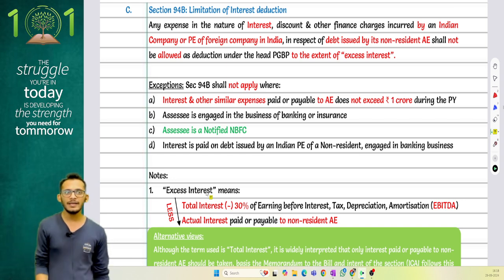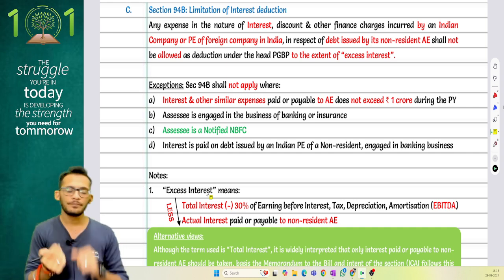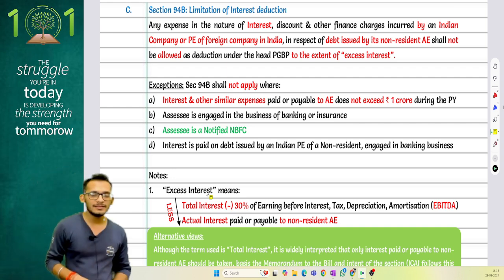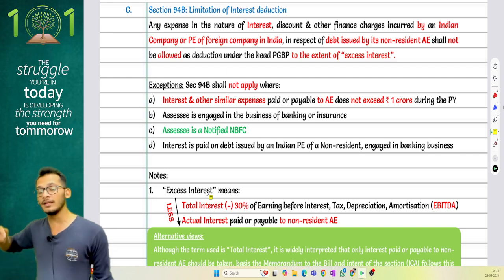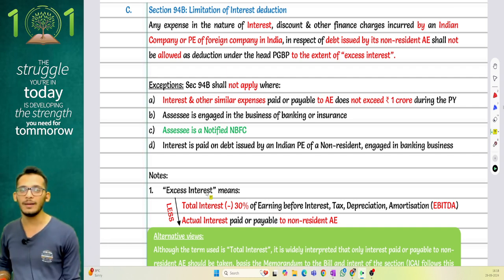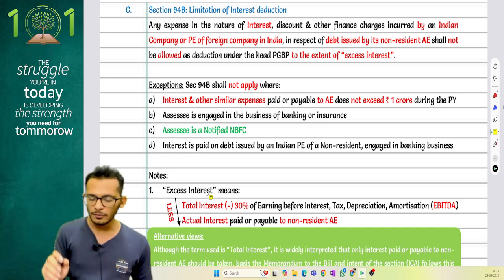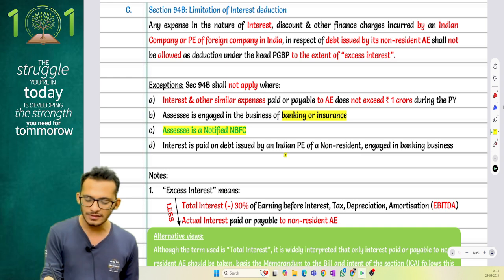Or the AE is placing the same money with that third party. So which means, if I take a loan from the AE and the interest goes more than 1 crore, or if I take a loan from a third party for which the AE gives a guarantee, in that case the provisions of section 94B will apply. These provisions will not apply if the person is engaged in the banking business, if it is a notified NBFC, or if it is interest paid by an Indian payee of a non-resident.